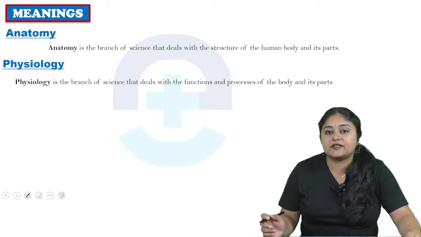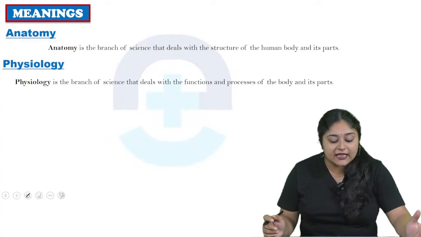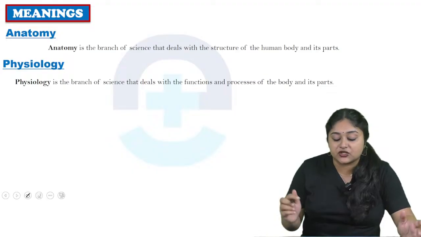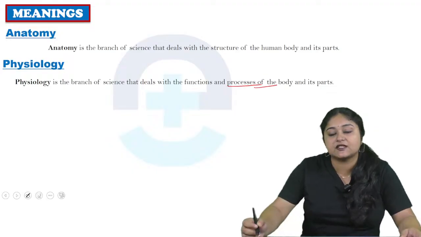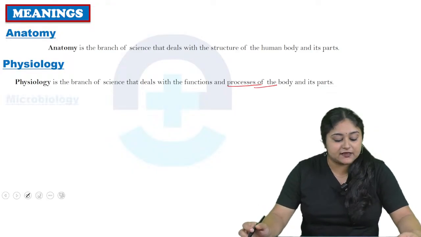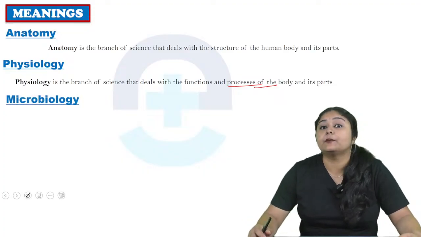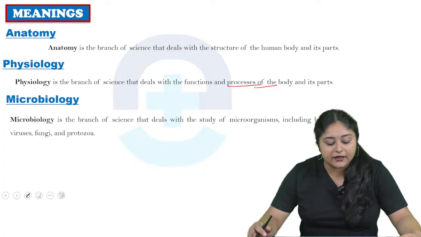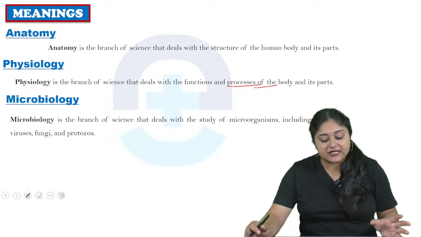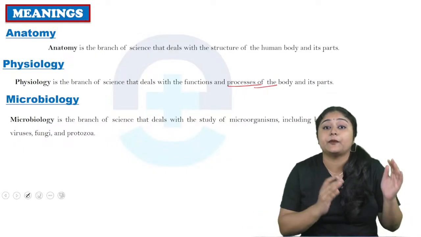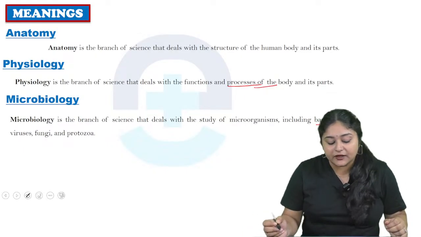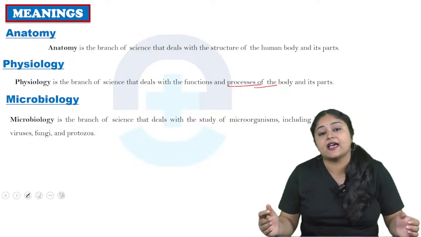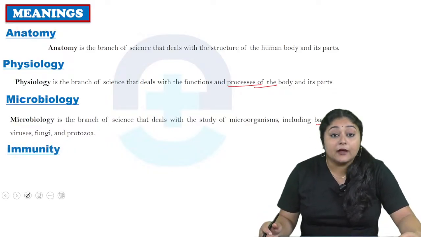So now come to the physiology. So physiology, in the sense, is a branch of science which deals with the functions and processes of the body and its parts. Next come to microbiology. So what do you mean by microbiology? It's a branch of science which deals with the study of microorganisms including bacteria, virus, fungi as well as the protozoa.